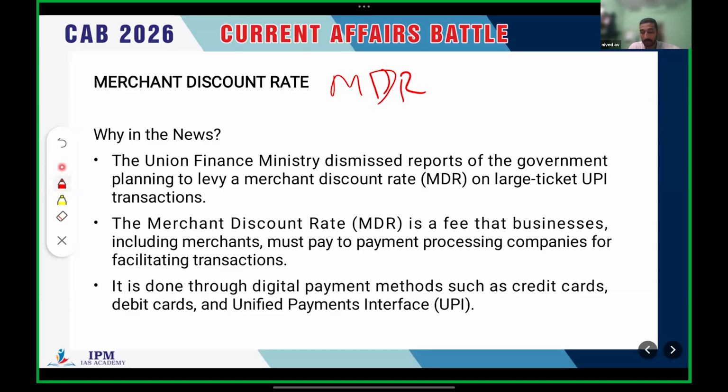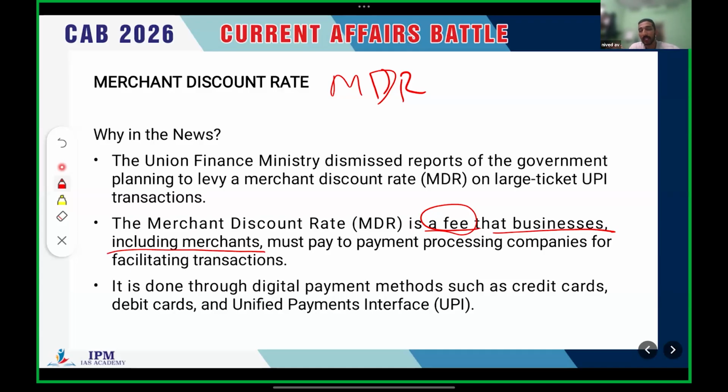Before going into the particular news, we have to know what the term actually means. The merchant discount rate is a fee that businesses, including merchants, must pay to payments processing companies for facilitating transactions. Okay, it's a fee that a merchant has to pay.